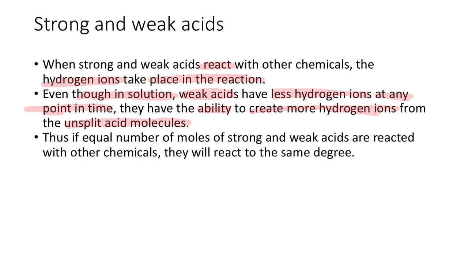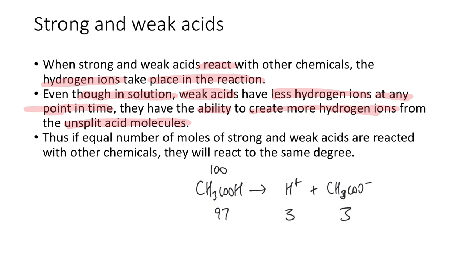Okay, so what this is saying is that here's my CH3COOH, my weak acid. I started off with 100 of these, and they're going to split into their H+ and CH3COO- ions. I'm going to end up with 97 of these and 3 of those and 3 of those.